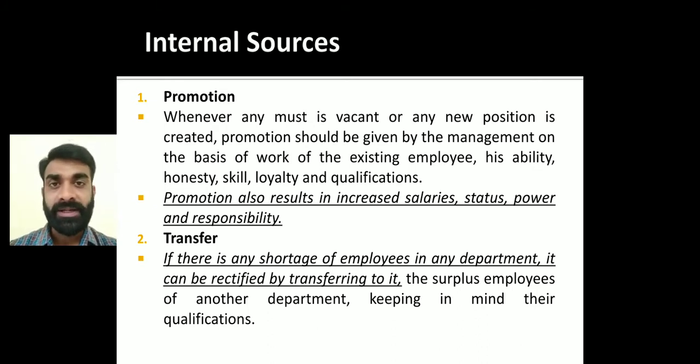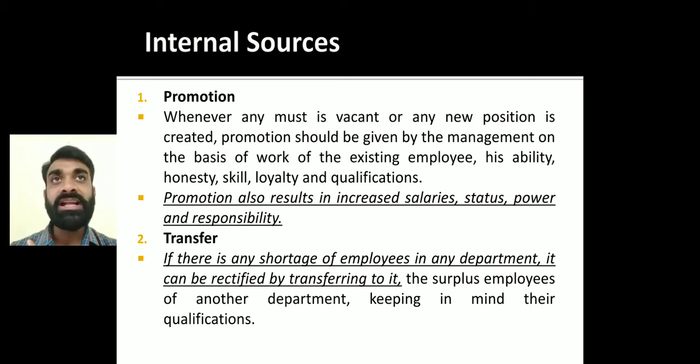Second, transfer. Transfer means that when there is surplus manpower or a shortage of manpower, like for example L&T, Larsen and Toubro, they have many manufacturing units in various regions of India, like Surat, Ahmedabad, Baroda, Mumbai. Suppose we have a vacancy in Baroda, and there is surplus staff in Surat, or there is a requirement, then that person will be transferred from Surat to Baroda. So the recruitment process can be shortened, because we are going to get an employee from the same organization.